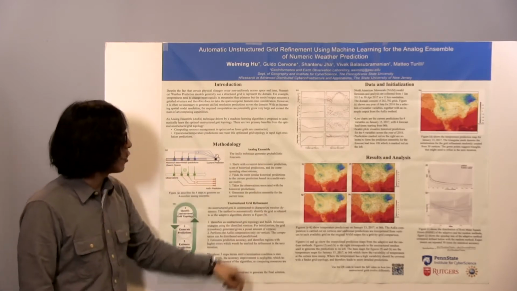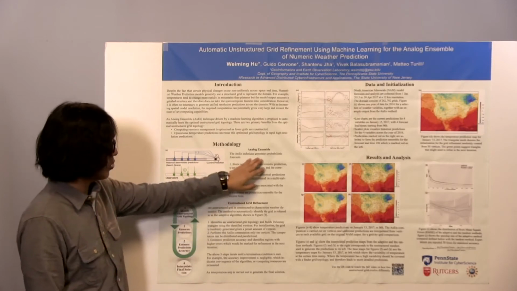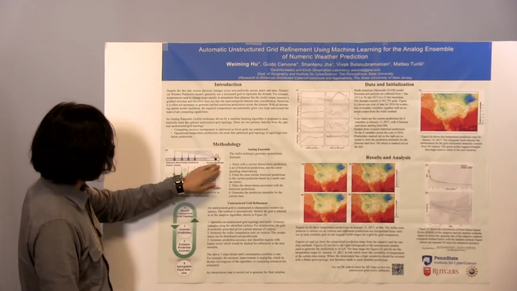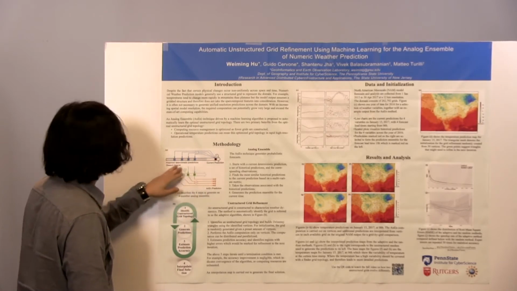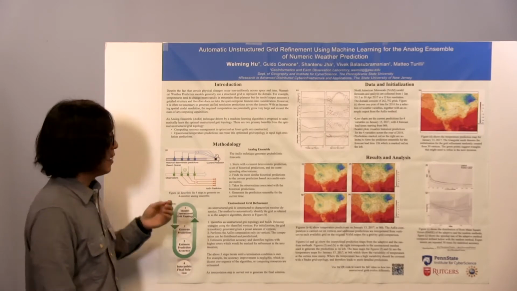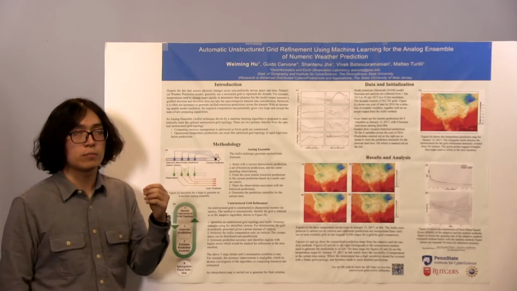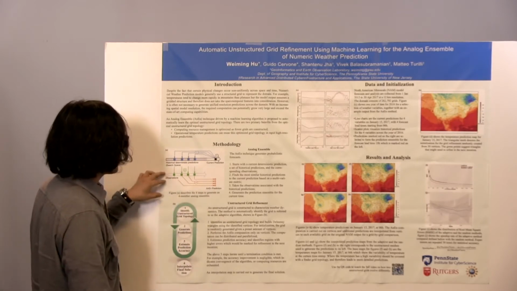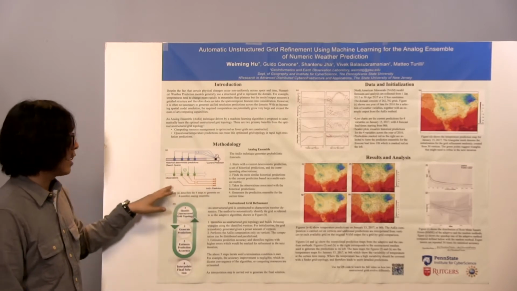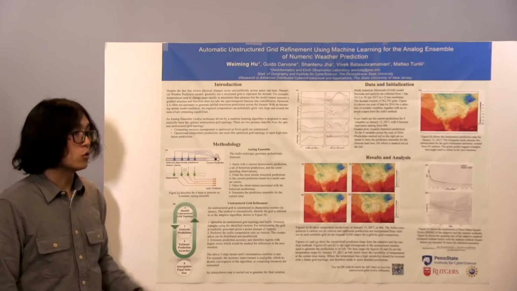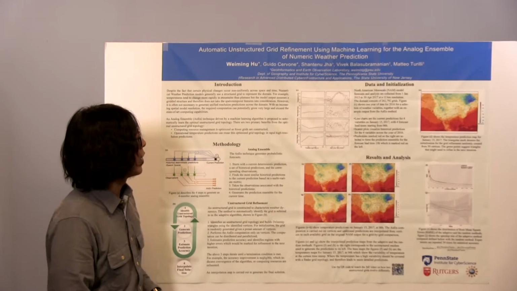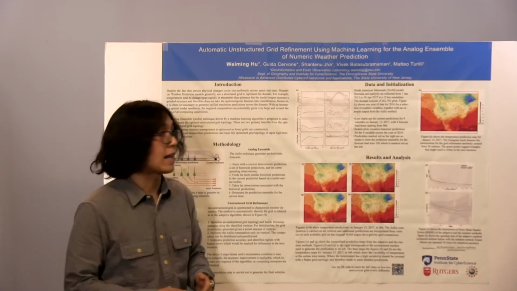I adopted the analog ensemble technique, which generates probabilistic forecast. Figure A shows how it works. It takes a current prediction and looks through the historical predictions, trying to find the most similar past forecast. And then instead of using the predictions themselves, the analog ensemble is going to use the observation associated with the predictions and use the observation to form the probabilistic forecast. Figure C gives you an idea of how the output looks like.